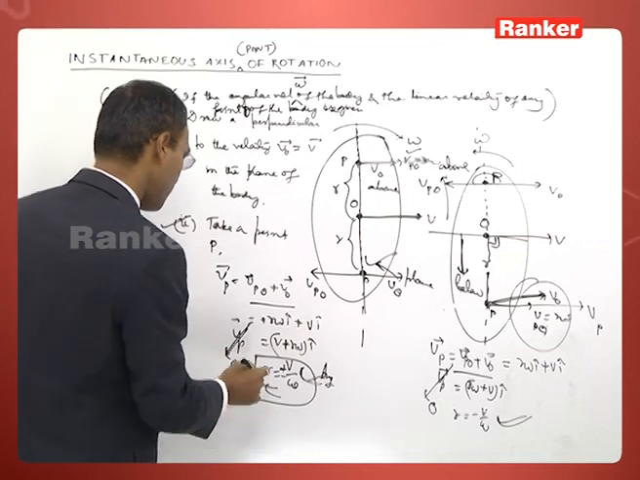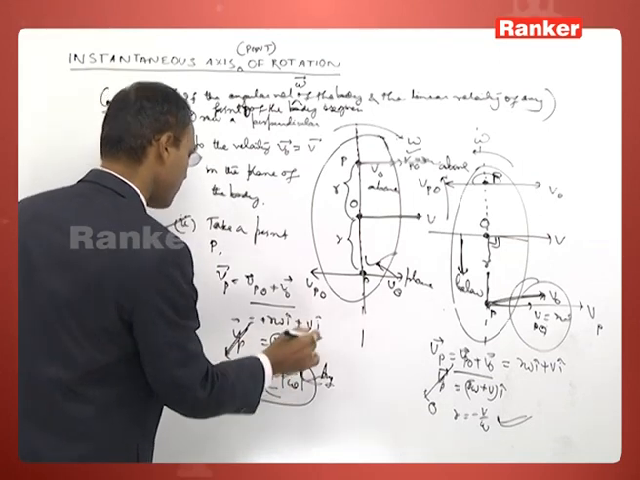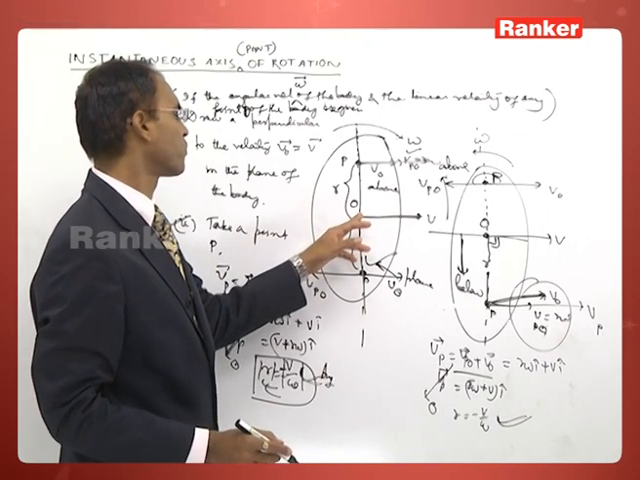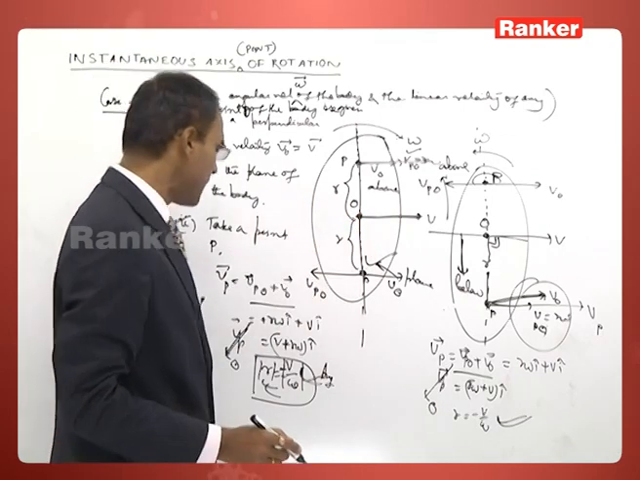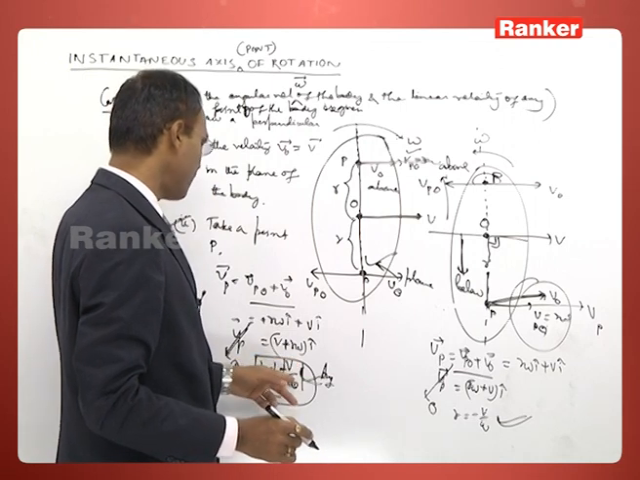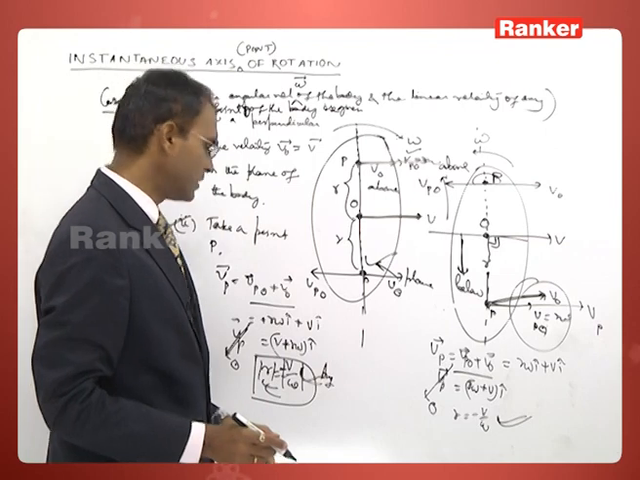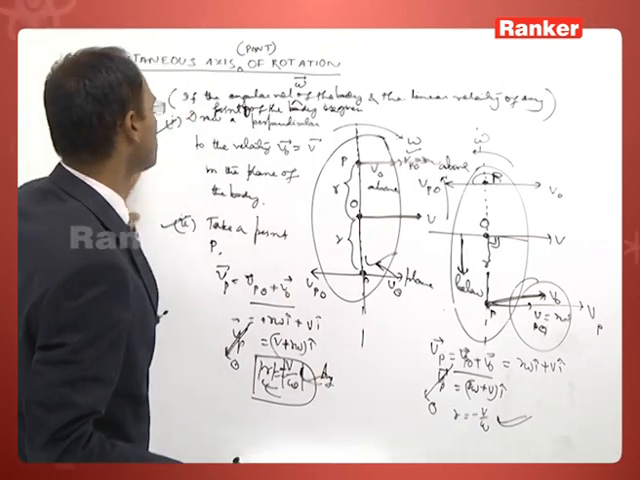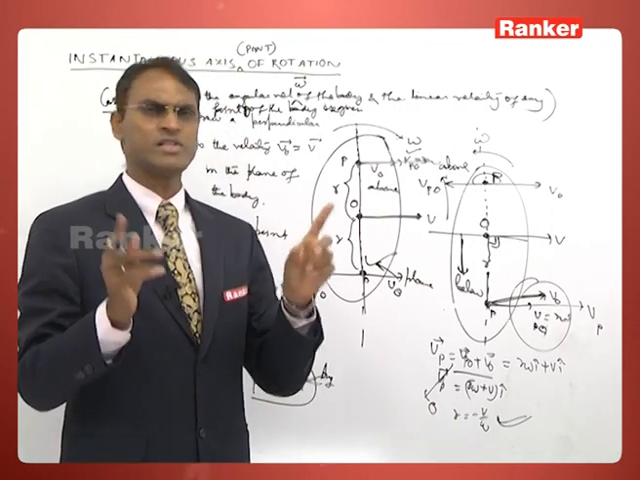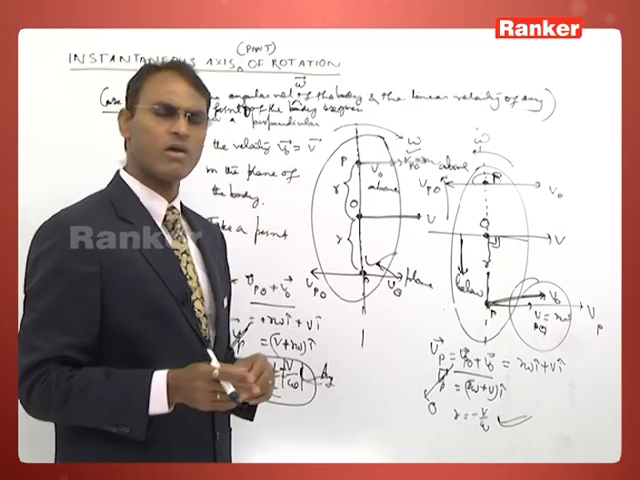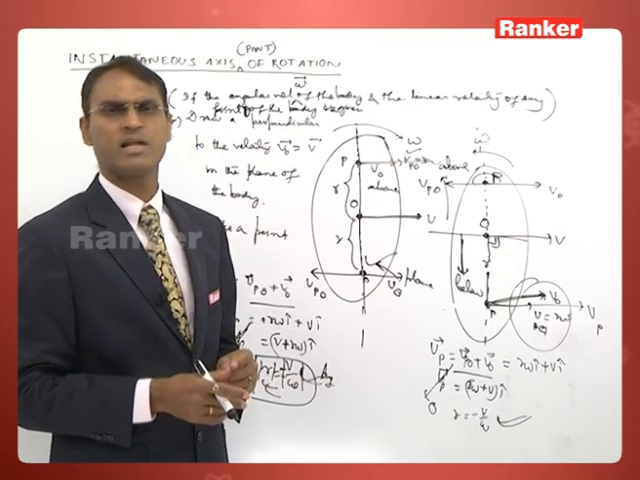So, the magnitude of the distance of the instant axis of rotation with respect to the given point whose velocity is given is equal to the velocity of the given point upon the angular velocity of the rigid body. Next case I will discuss. If two velocities are given for two points of the rigid body, then how to calculate the instant axis of rotation.